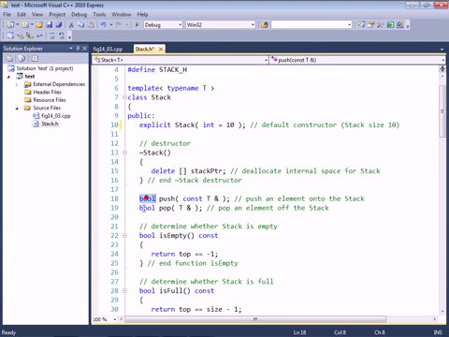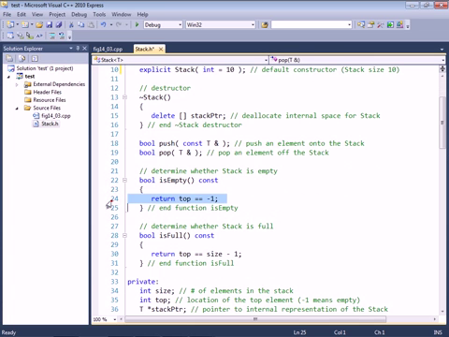Both of these functions return bool, in our case, to indicate whether or not they were successful. We also have an isEmpty function, which is simply going to return top double equals minus 1. We're going to use minus 1 to indicate when the stack is empty.